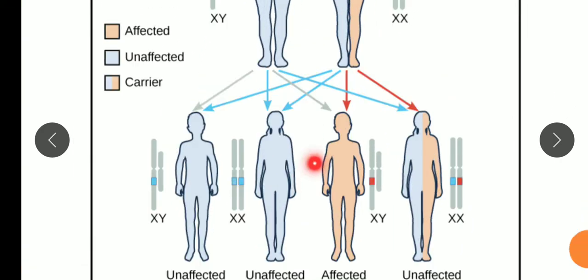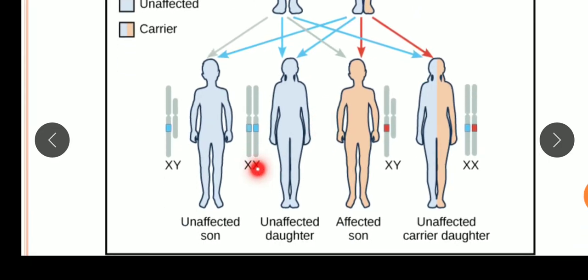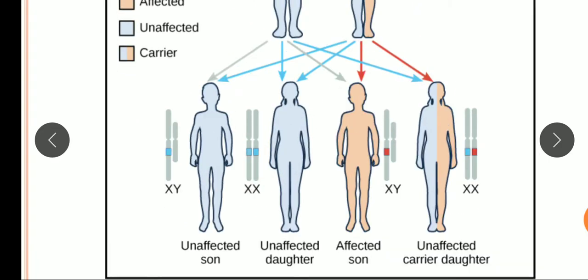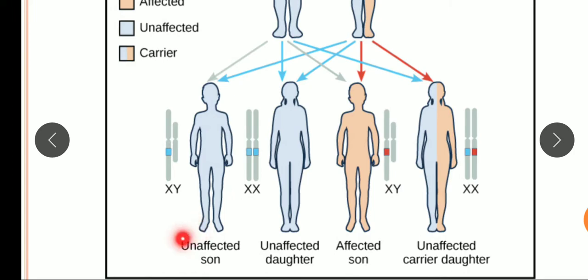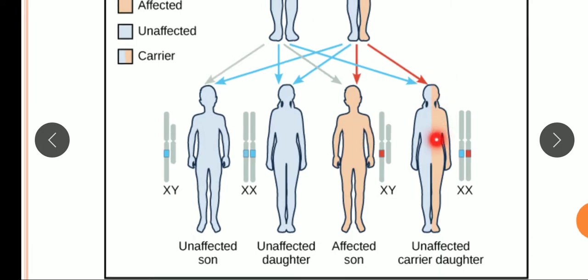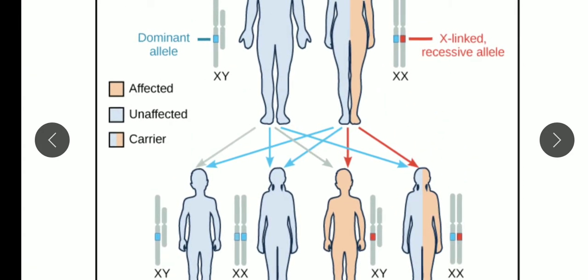When we see the progeny, here you will see that 50% of the sons will be unaffected, and 50% of the daughters also will be unaffected, but there is a 50% chance of the son being affected. How? Let me show it.